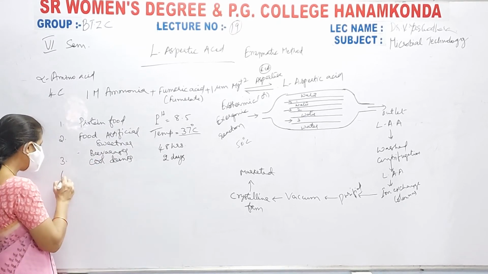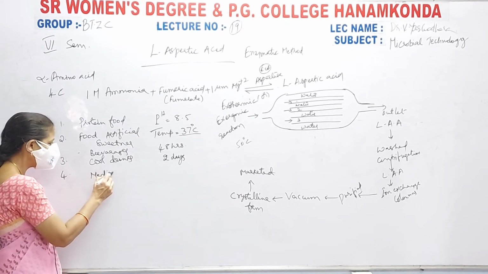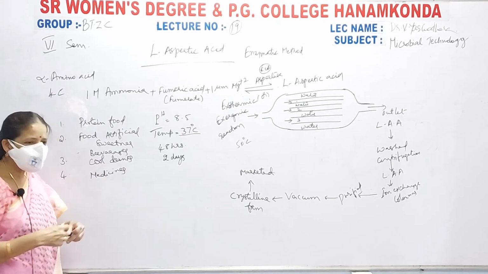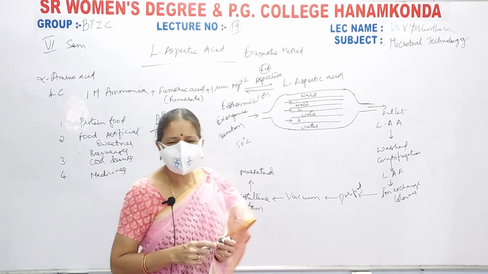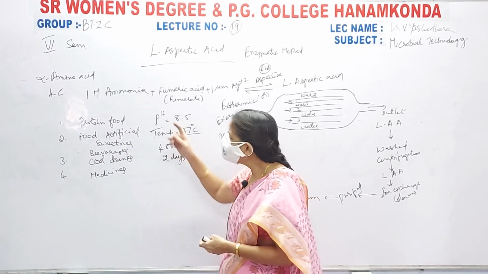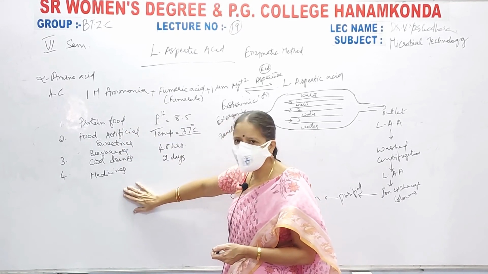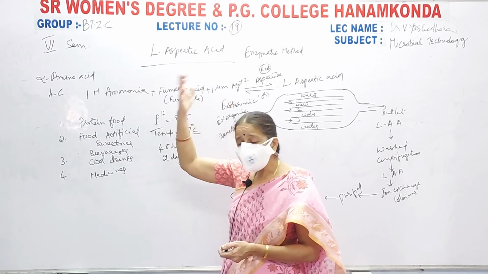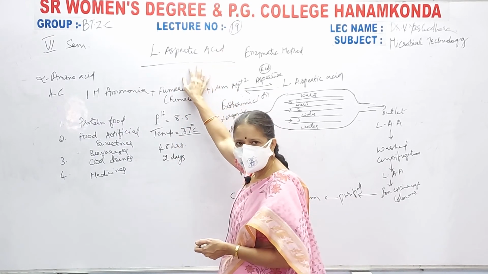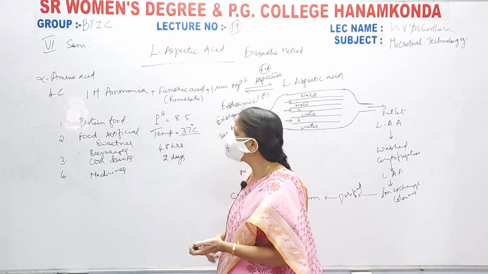Fourth, in the pharmaceutical industry it is used in the preparation of medicines. In the manufacture or synthesis of medicines, to reduce the bitterness of the drug, you are using this artificial sweetener L-aspartic acid. These are the things we have already discussed at the starting of our L-aspartic acid introduction. Now coming to the other things.